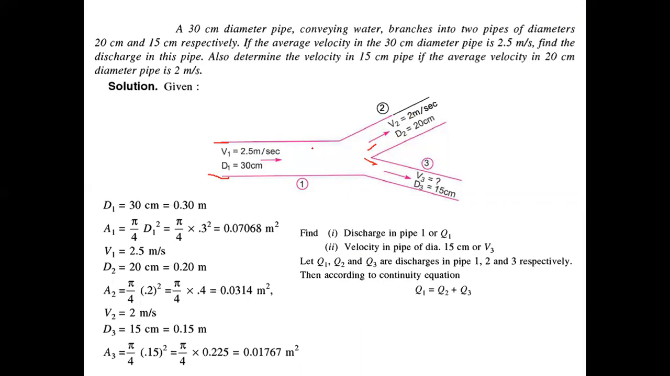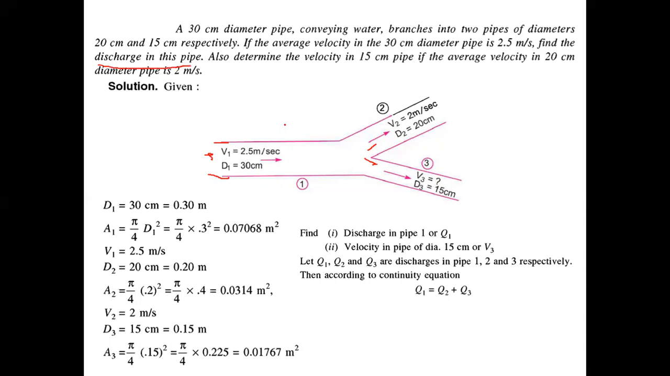Now the condition of the fluid flow in pipe 1 is given: the velocity of the fluid in pipe 1 is 2.5 meter per second, and the diameter of pipe 1 is 30 centimeter. Similarly, velocity in pipe 2 is given and diameter of pipe 2 is given. You need to calculate what will be the velocity in pipe 3 if the diameter of pipe 3 is given. Other thing is you also need to calculate the discharge in this pipe.